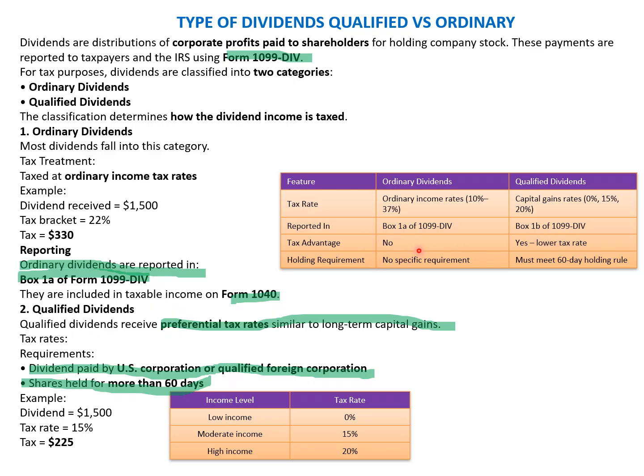Tax advantage is not there for ordinary dividend because it is normally included as part of the normal income, and it's clubbed to calculate the total tax on the total income. But for qualified dividend, the lower rate is there because the applicable capital gains tax rates apply here. As for the holding requirement, there's no specific requirement for ordinary dividend, but qualified dividend must meet the 60 days holding rule. So with this, we move to the next slide.